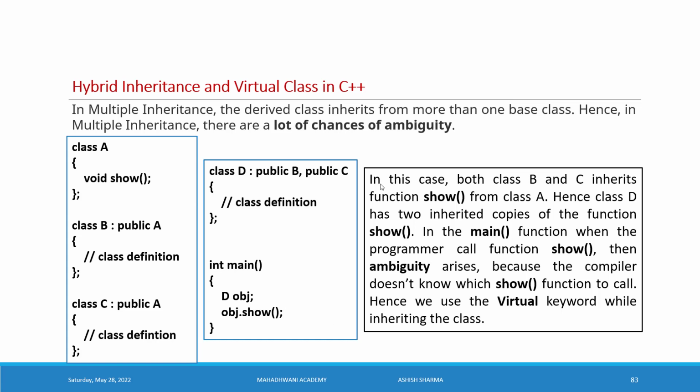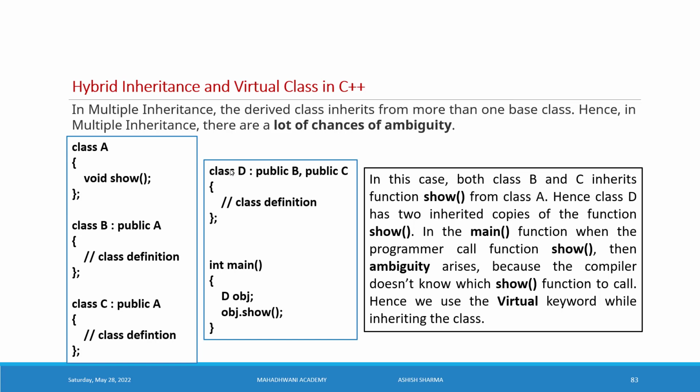So now we see in this case both class B and C inherit function show from the class A. B and C both are inheriting the function from the class A. Hence D class has two inherited copies.